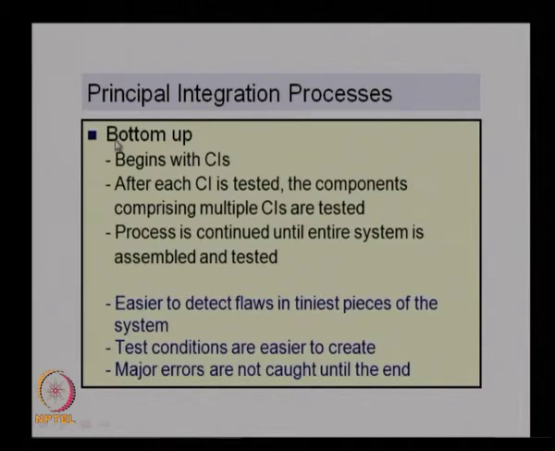So, this is the bottom up approach. It begins with the configuration items, and each configuration item is tested. So, we do the testing of configuration items initially. Each CI is tested, then the components comprising multiple CIs are tested. So, we do the individual testing and then go for the components with multiple CIs, and then it is continued until the entire system is assembled and tested.